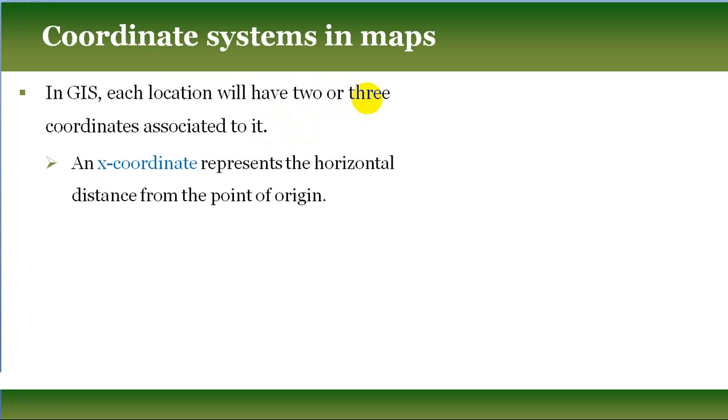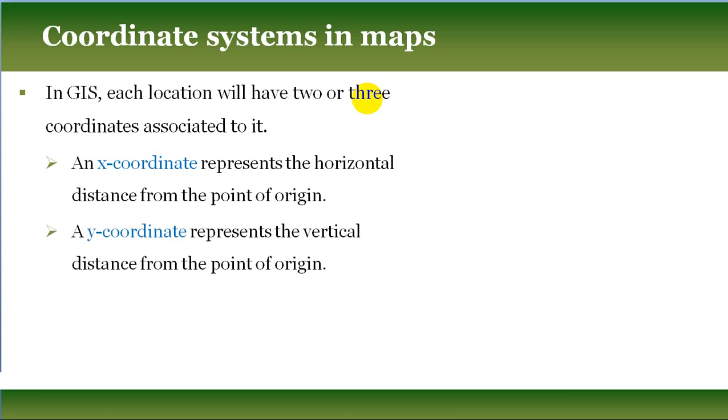The first coordinate is the x coordinate, which represents the horizontal distance from the point of origin. Point of origin means where x is 0, y is 0. From this origin point the horizontal distance is represented by the x coordinate, and the vertical distance is called the y coordinate. And as I told you, those two are mandatory, x and y coordinates.